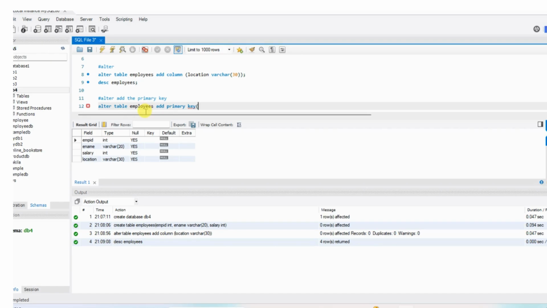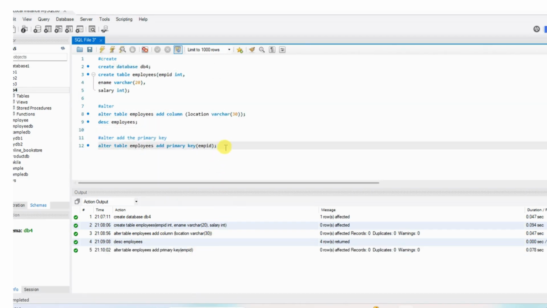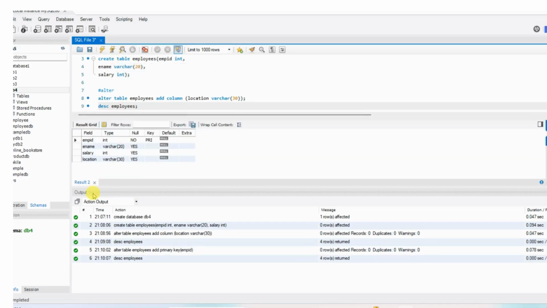So add primary key, and in the brackets mention which column you want. It is empid, just mentioning here. Just execute this, and this is also done. You can see the structure to check whether it is added or not. You see empid not null is there, key primary key. So this is also done.